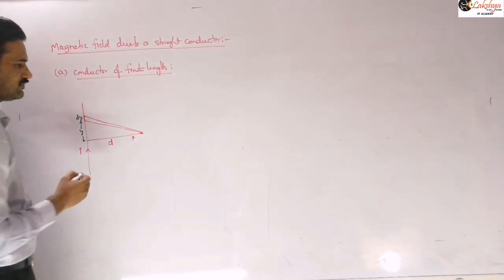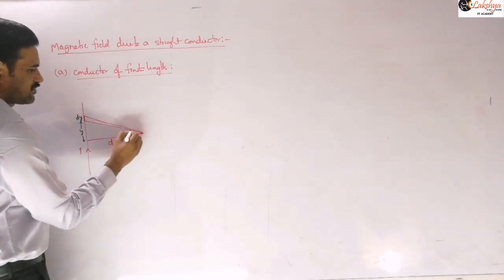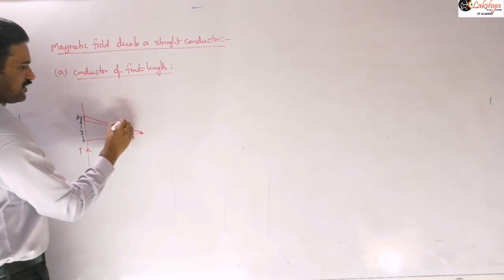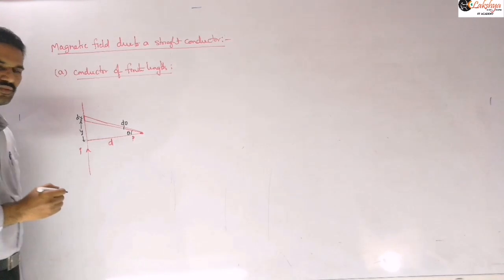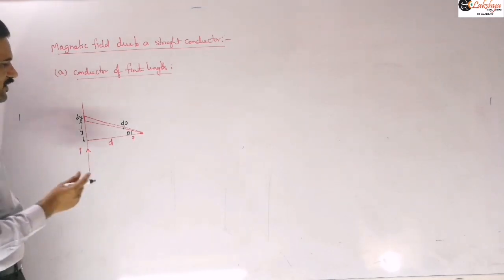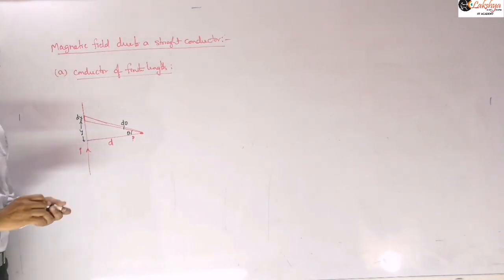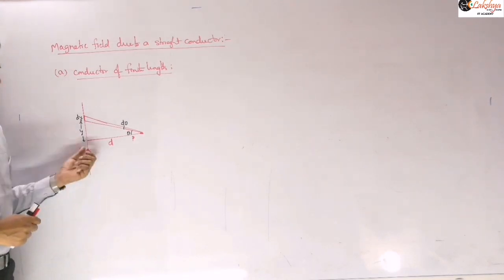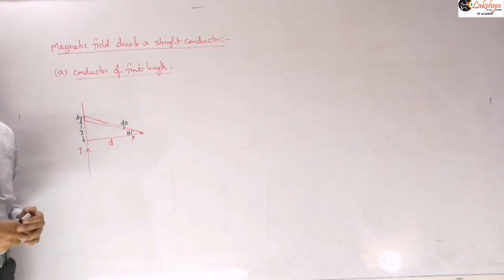Suppose I take this angle as theta, this angle will be d theta. Now we need to apply the Biot-Savart's law. This is a conductor carrying some current I, and we are going to find the magnetic field at the point P.